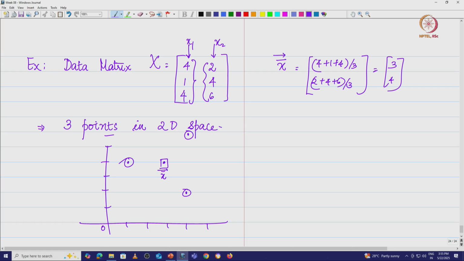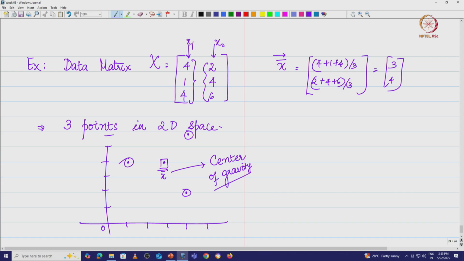This is one interpretation that we have. What we say is this is going to be the center of gravity, or the balance point. You remember, when we computed the expected value of x, we said that the expected value of x is nothing but the center of gravity, which balances the points.